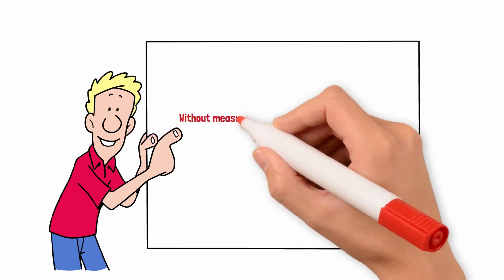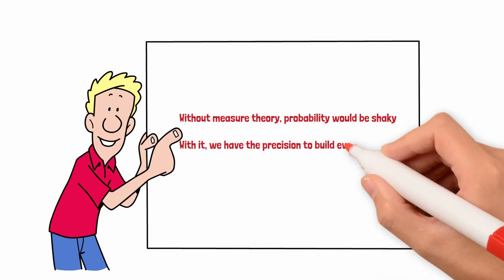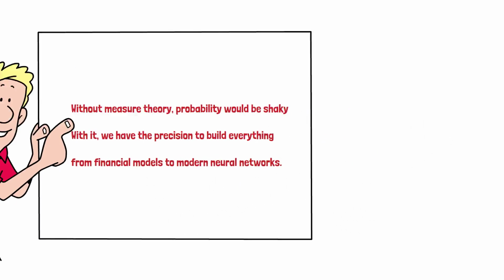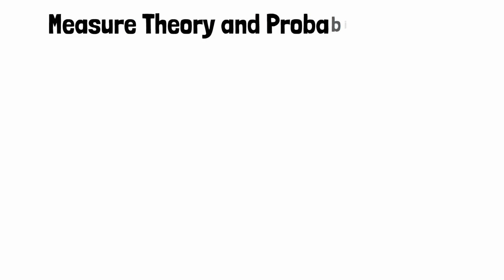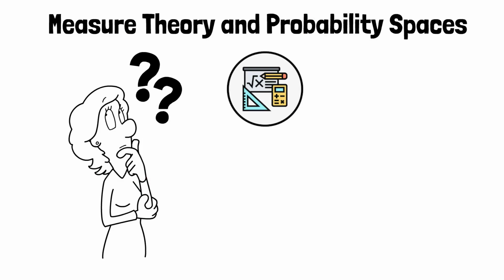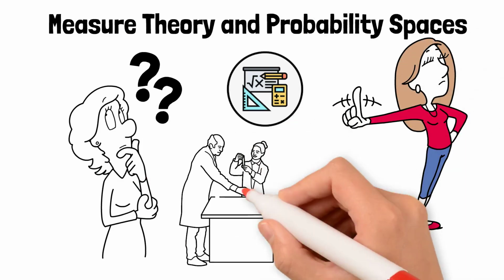Without measure theory, probability would be shaky. With it, we have the precision to build everything from financial models to modern neural networks. So measure theory and probability spaces are the mathematical foundation of uncertainty. They ensure that probability isn't just intuition, but a rigorous science, one that underpins AI, data, and the randomness of